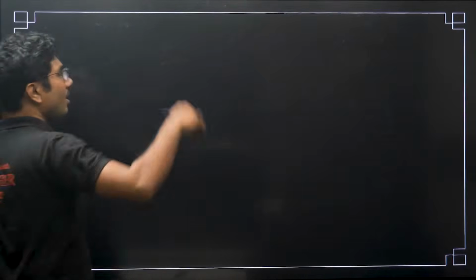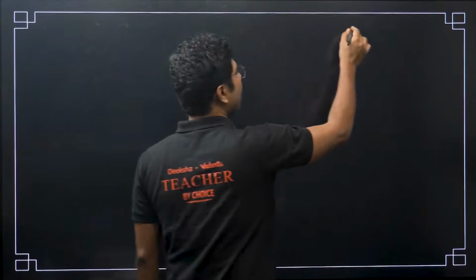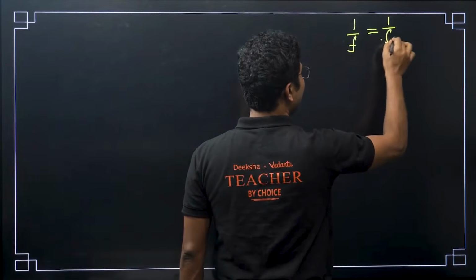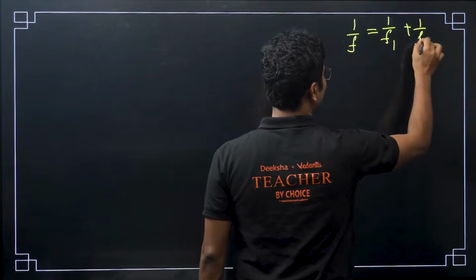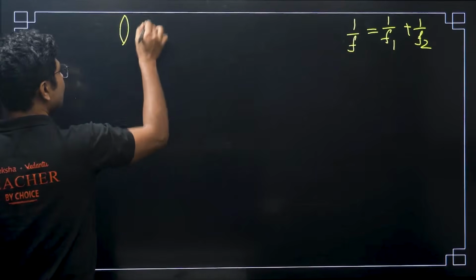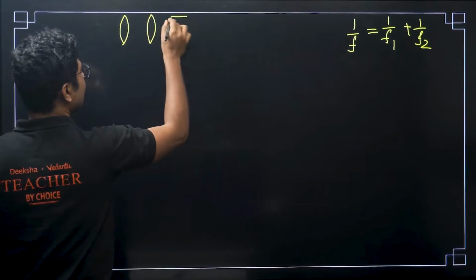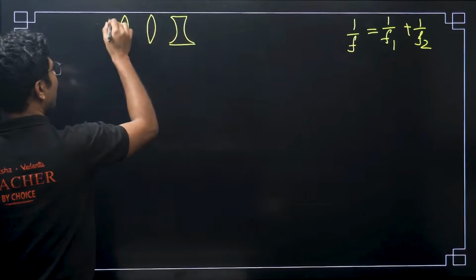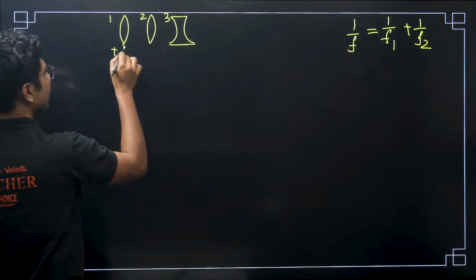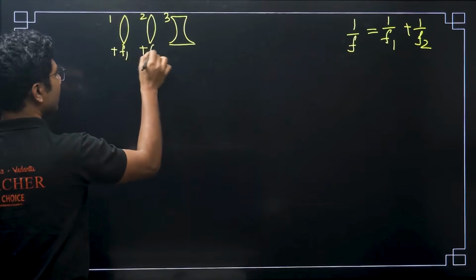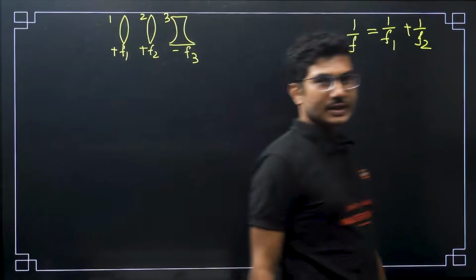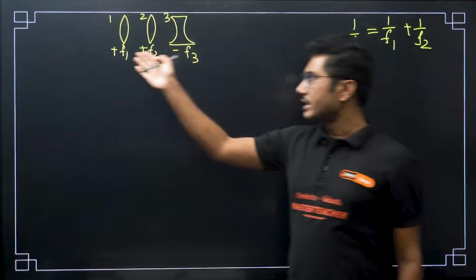So first of all, we have to use the formula that when two lenses are in contact, the equivalent focal length is given by 1 by f1 plus 1 by f2. Now you have to remember that the first lens is a convex lens, the second is also a convex lens, the third lens is a concave lens. So 1, 2 and 3. Focal length for this is positive, plus f1, this is also positive f2, this is negative f3. Focal lengths for concave lenses are negative, and focal lengths are given in this order.